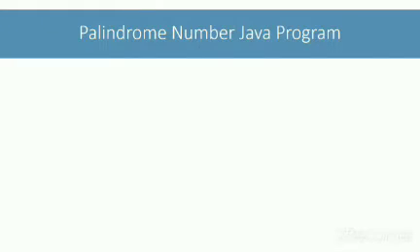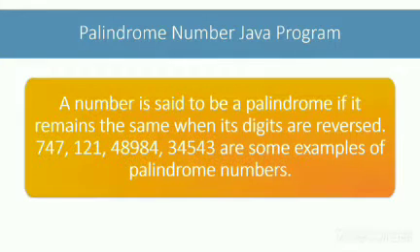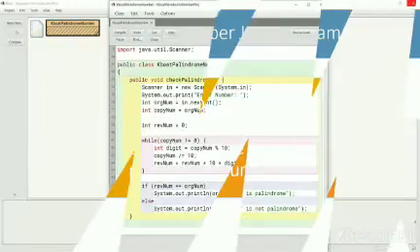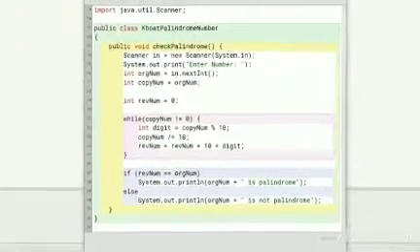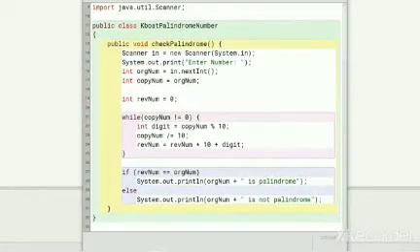In this lesson, we will look at palindrome number program. A number is said to be a palindrome number if it remains the same when its digits are reversed. 747, 121, 48984, 34543 are some examples of palindrome numbers. This is our palindrome number program.